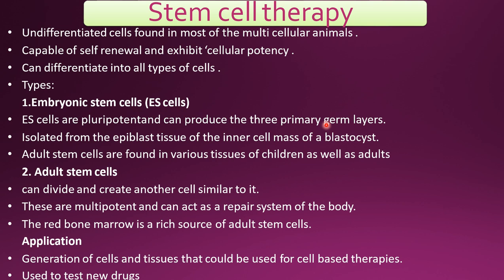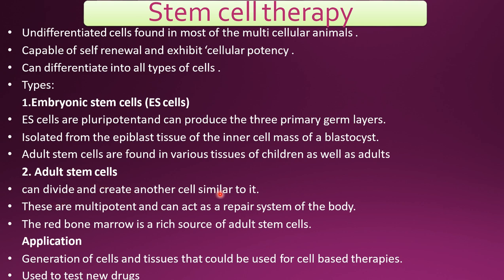They can develop into three primary germ layers, and they are isolated from the epiblast tissue of the inner cell mass of the blastocyst, the blastula stage of the embryo. I'll show the picture next. In the blastula stage, there is the outer mass as well as the inner cell mass. Adult stem cells are found in various tissues of children as well as adults. If it is taken from the embryonic cells, then it is called embryonic stem cells. Now adult stem cells.